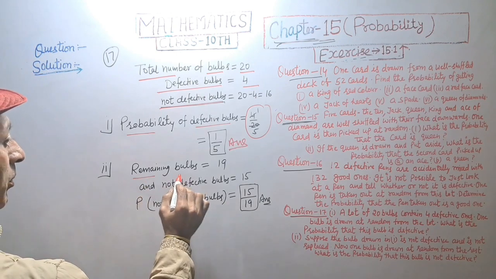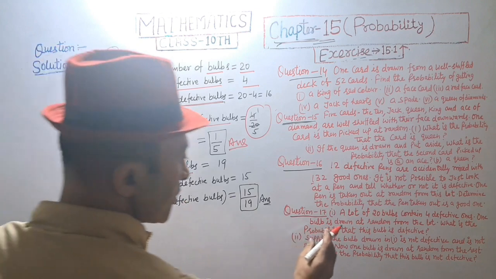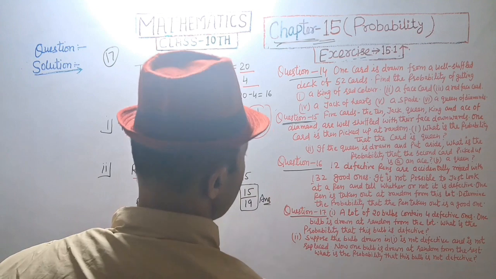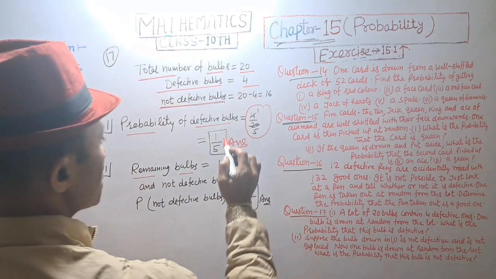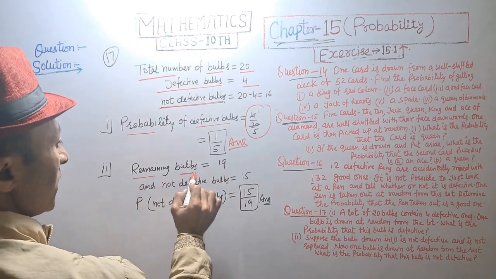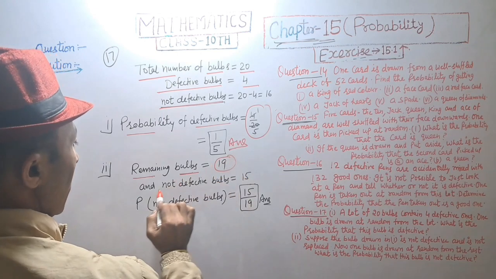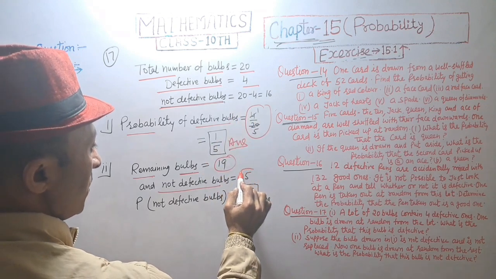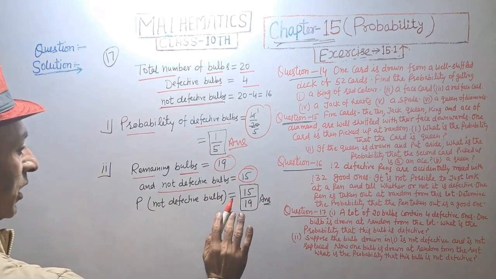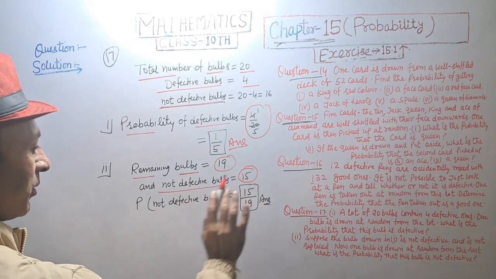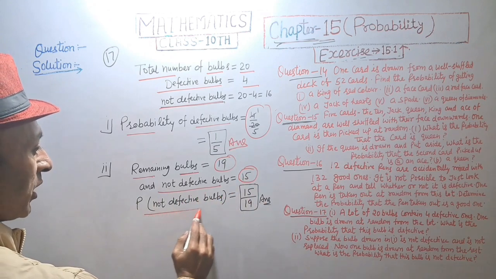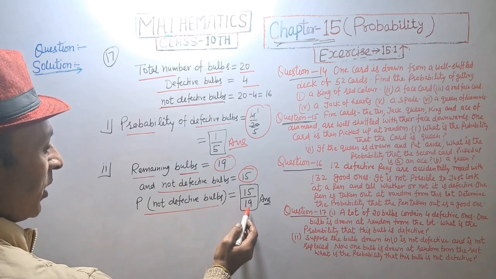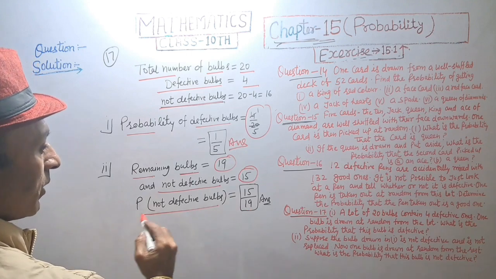And remaining bulbs, suppose the bulb drawn in 1 is not defective and is not replaced. 20 minus 1, remaining bulbs we have 19, and not defective bulbs we have 16 minus 1, that will be 15. Not defective bulbs is 15. So probability of not defective bulb is equal to 15 divided by remaining 19. Answer.